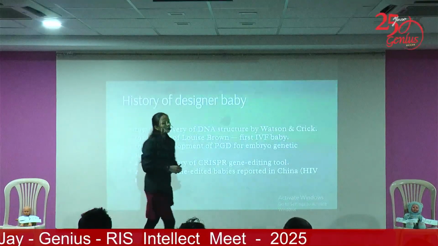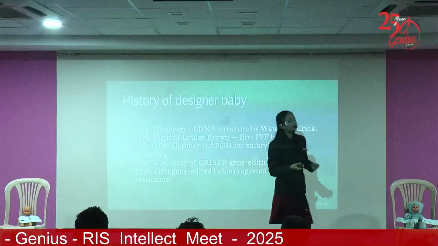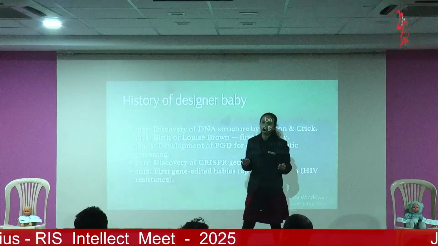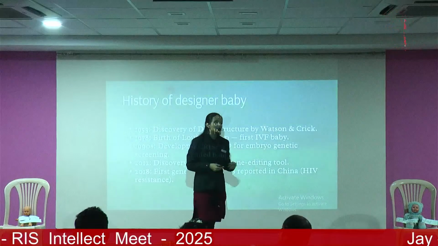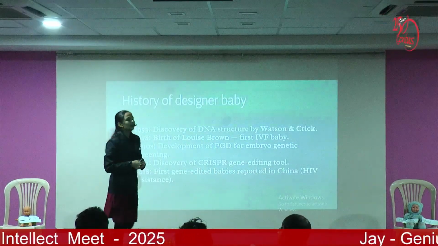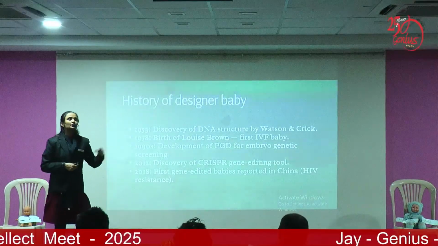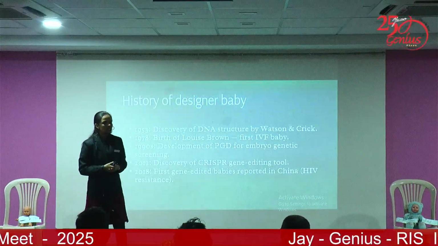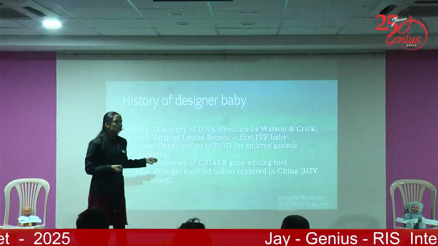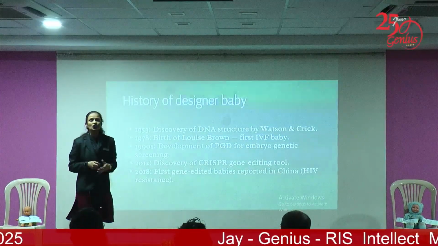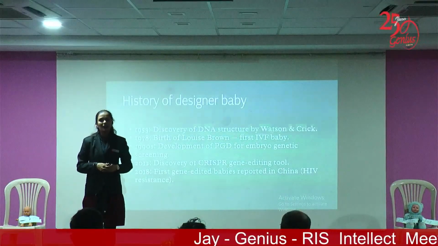Okay, history of designer baby. First, you all are aware of the structure of DNA. DNA has a double helix structure in which adenine is connected to thymine and guanine is connected to cytosine. After the structure of DNA was discovered, IVF was introduced, and later, by the process of implantation, the first gene-edited baby was created in China, which was an IVF baby.